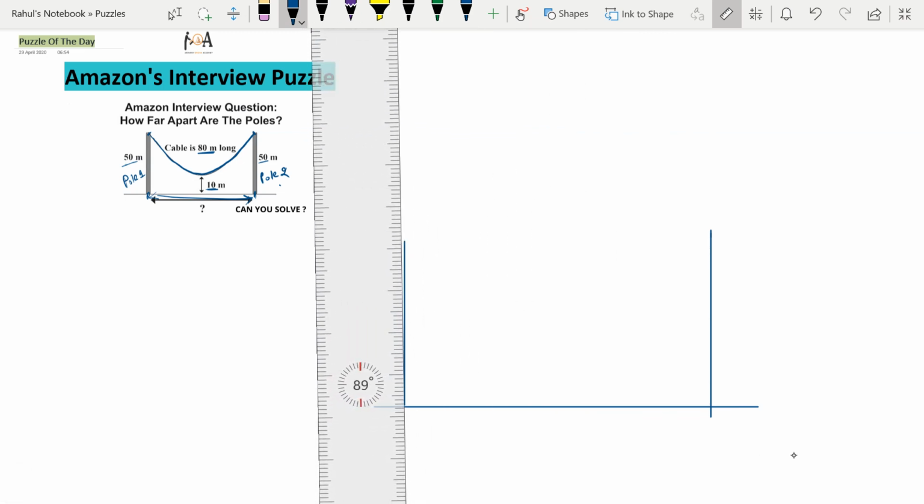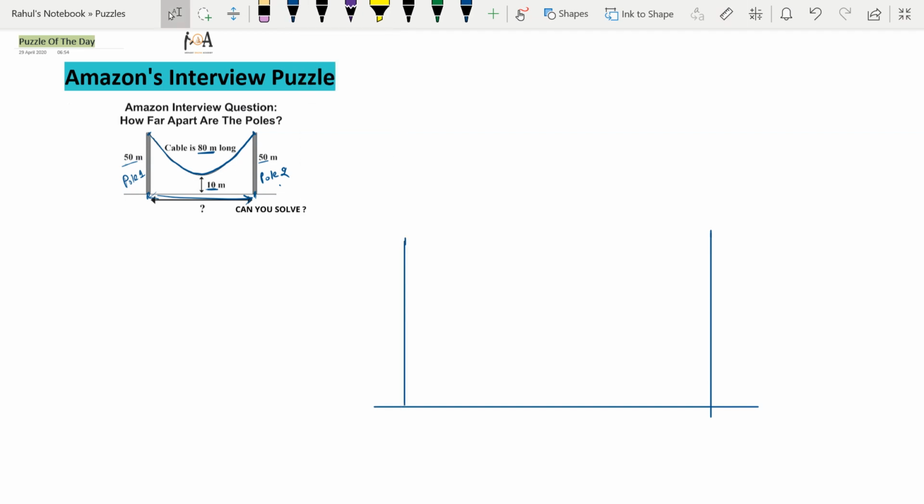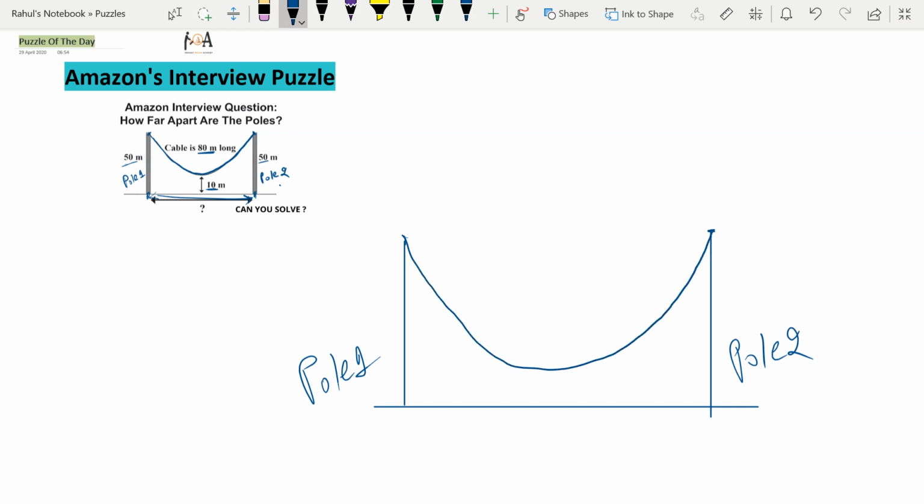And as you all know, one cable is attached in this manner from the top of these poles, and the length of this cable is 80 meter, right? We need to find the exact distance between these two poles. Let the distance between these two poles be x.